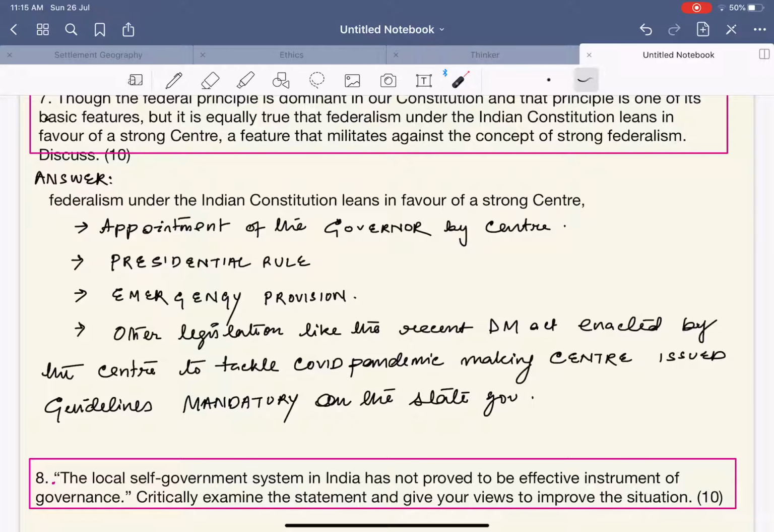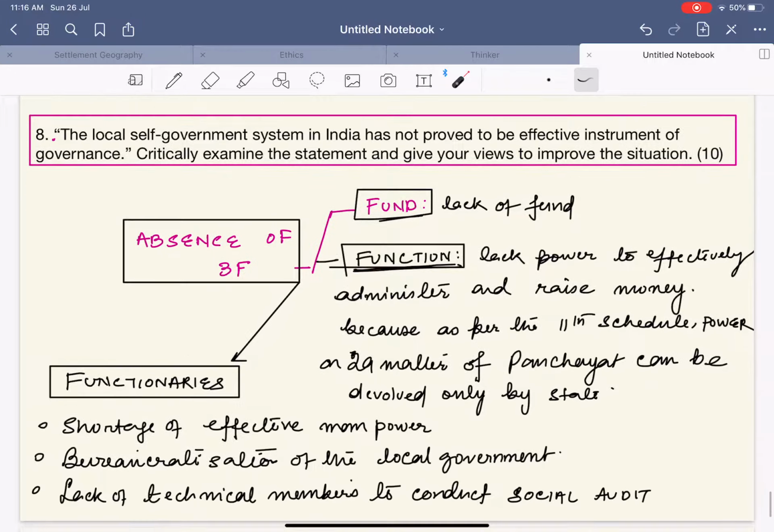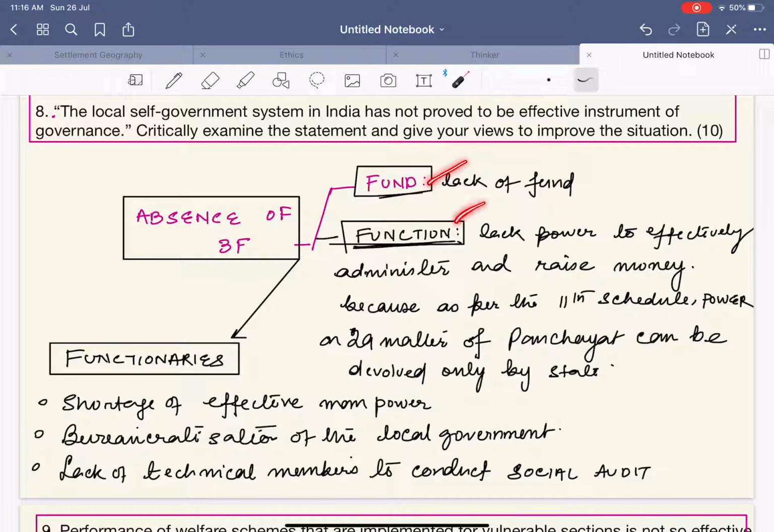Next, the local self-government system in India has not proved to be an effective instrument in governance. See, remember that whenever it comes to critically analyzing local governance, please remember that you need to always highlight these three points, or I call it the 3F. What is this 3F? Fund. First of all, every local government institution, be it the panchayat or municipality, basically lacks fund. Next is your function.